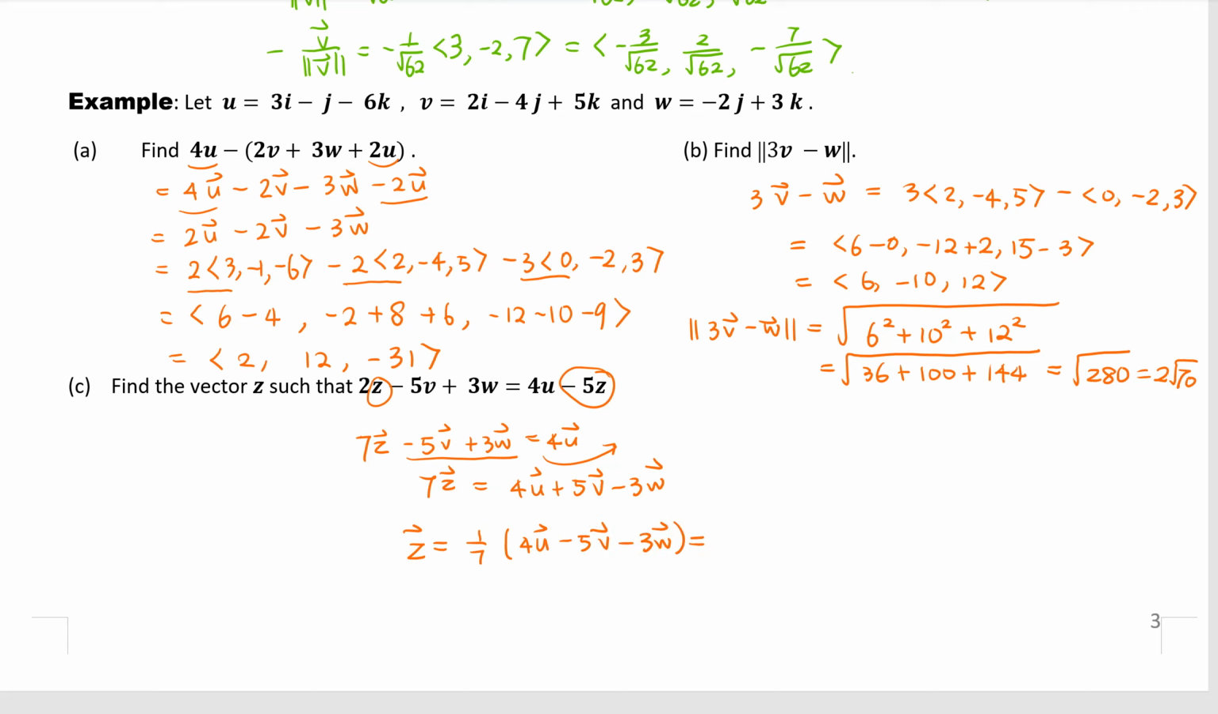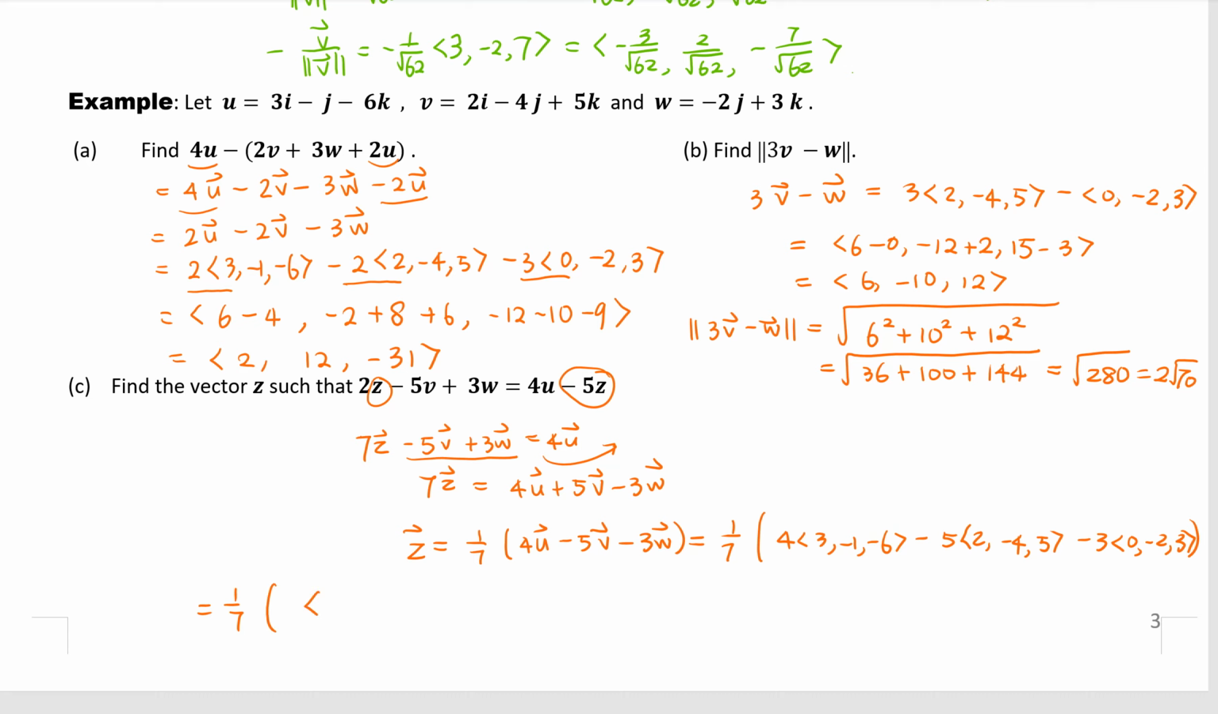Okay, now we have this expression. We can go ahead and plug in the numbers. So for u is 3, minus 1, minus 6. 5v, v is 2, negative 4, and 5. 3w, w is 0, minus 2, 3. Okay, now let's see what is this guy.